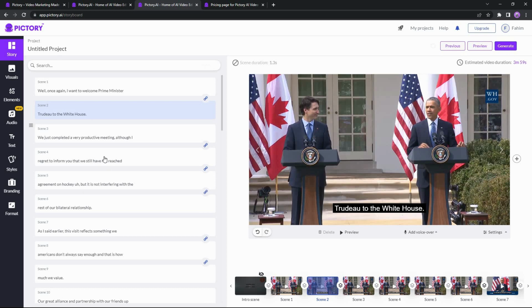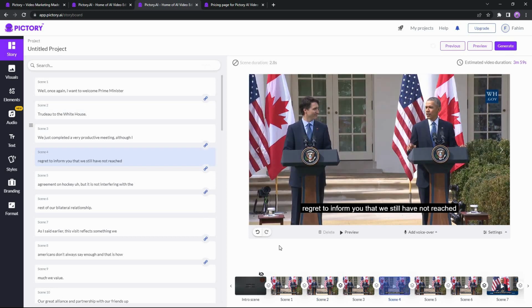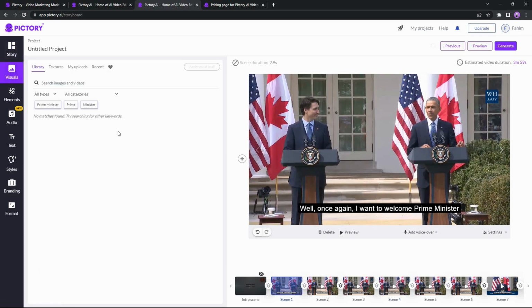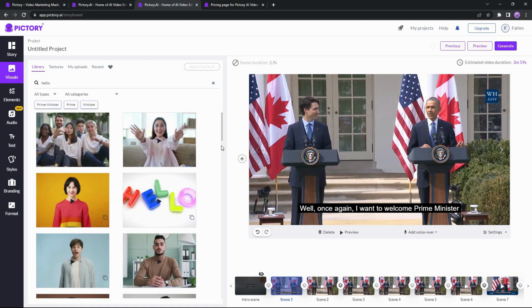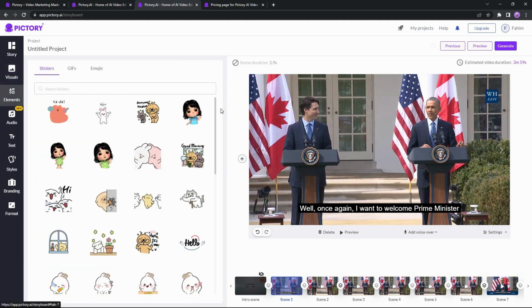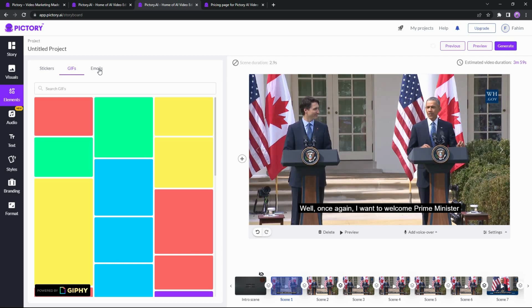To edit a particular scene, you have to click on that and then you can make all the edits you want. You can also add different types of visuals, for example stock images or video. As you can see, there are a lot of stock videos. You can also select stock images from this section. There are also some elements like stickers, GIFs, and even emojis.